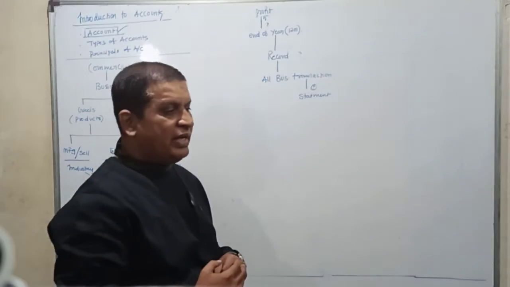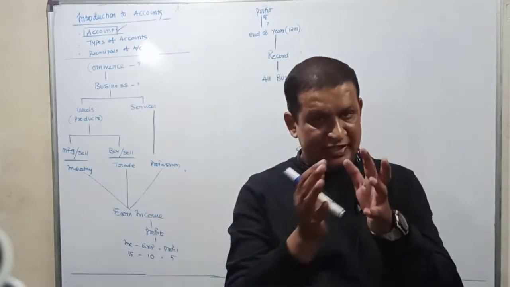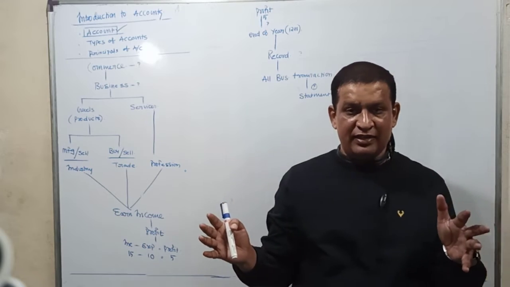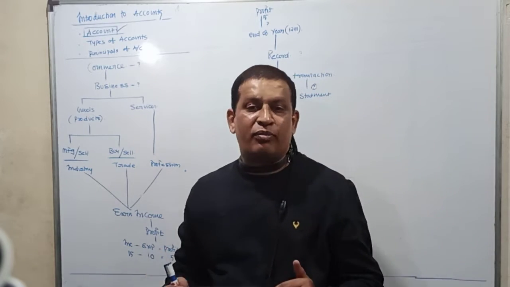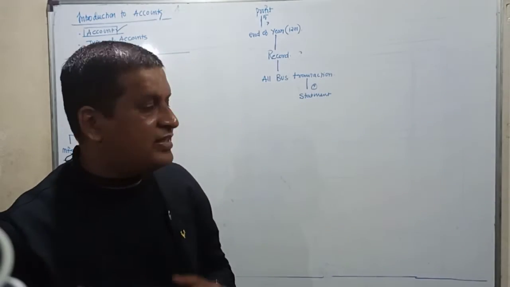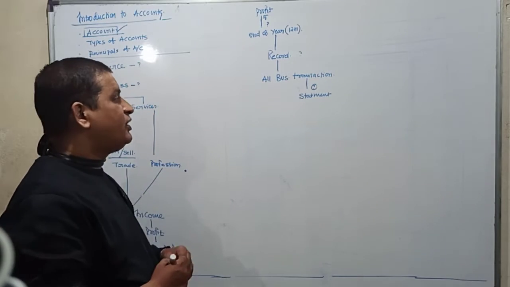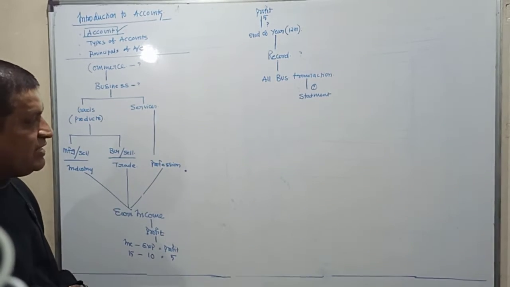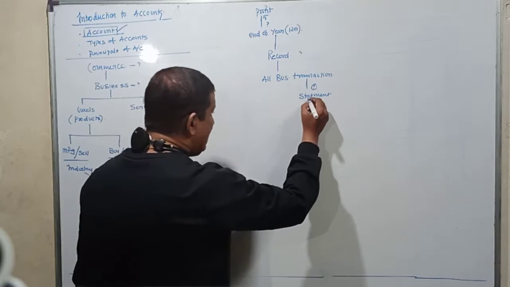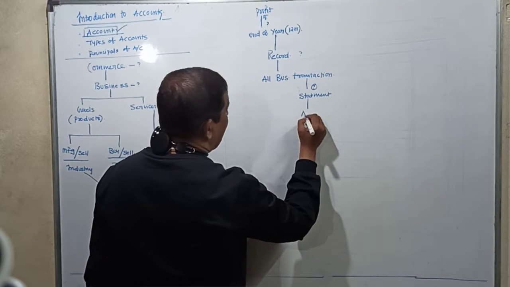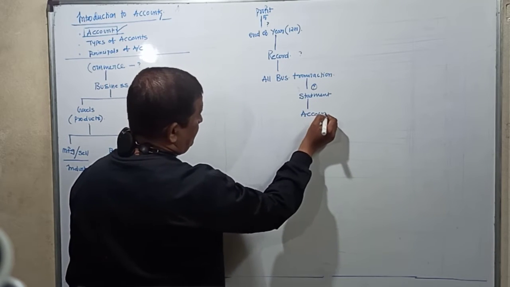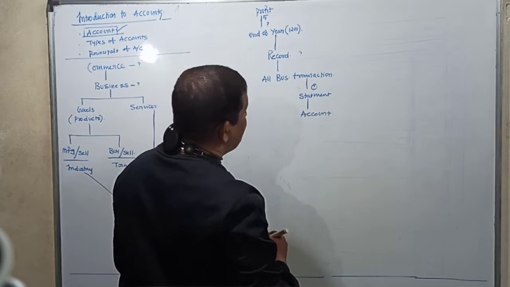What is a statement? Any information that is presented very systematically in a proper form, in a particular order, such thing is called as a statement. So we record all this business transaction in a statement, and this statement is called as account.